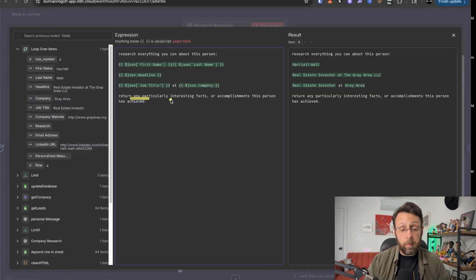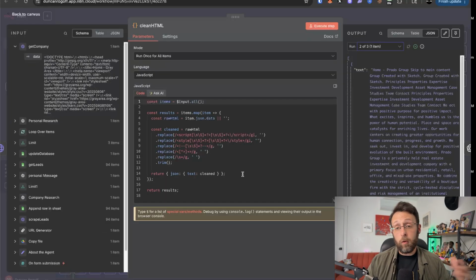And then it just says return any particularly interesting facts or accomplishments this person has achieved. So you can see here that this is what the output is. Research everything you can about Harriet Watt, real estate investor at the Gray Area LLC, real estate investor at Gray Area, just in case there's any misunderstanding here. So then from there, I'm just using a code node to remove all of this crazy HTML formatting from our results so that we just have really nice, clean data to look at.